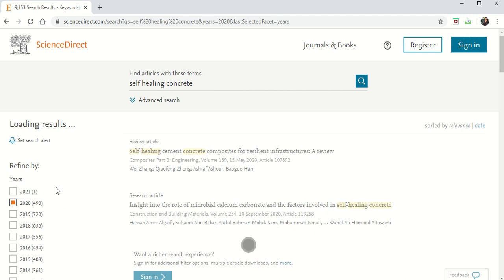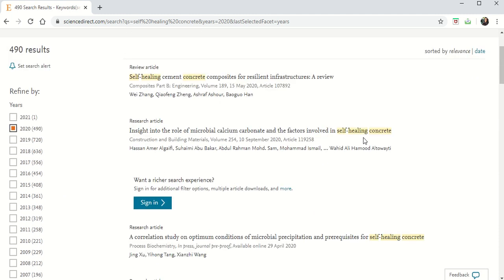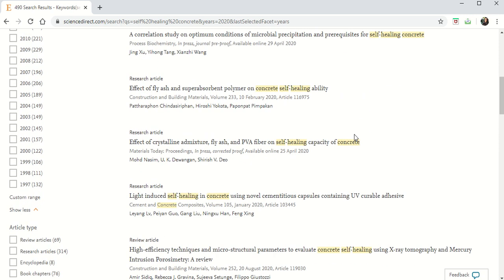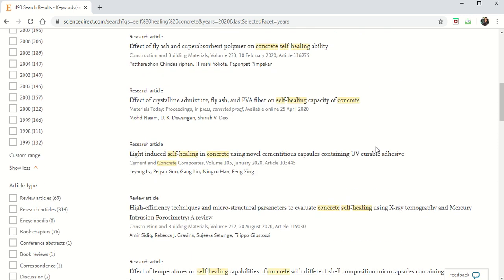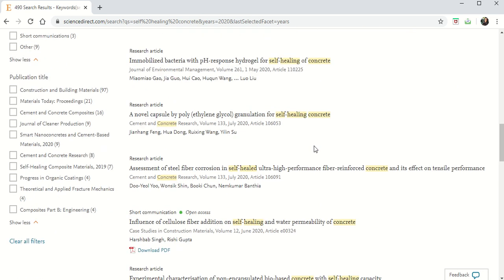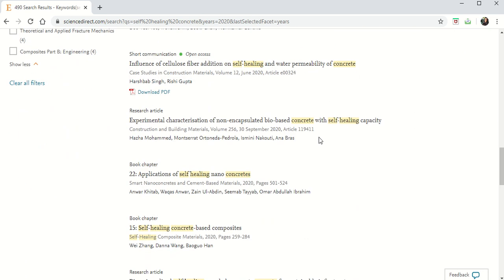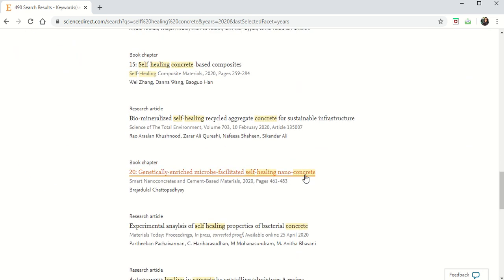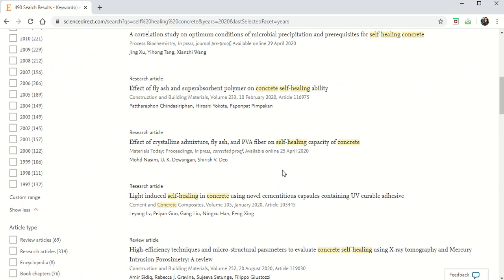If I click on 2020, I'll get all the 2020 papers here. So see here, I'm ready with all the 2020 papers, the papers which are published in 2020. You can observe right from January I have all the papers. Right, now I'll explain to you how to download the paper.